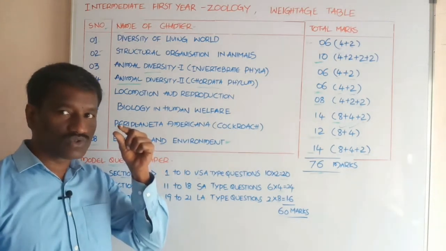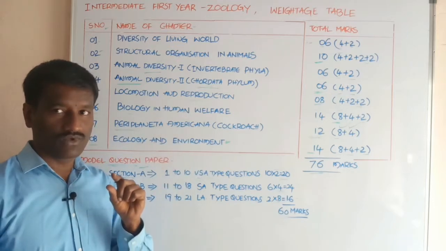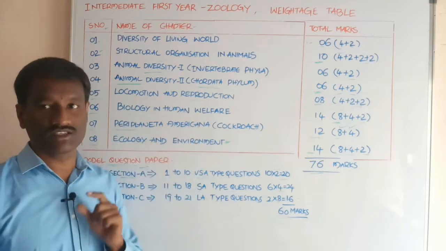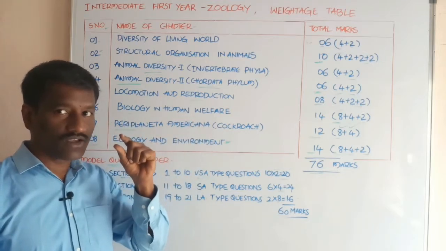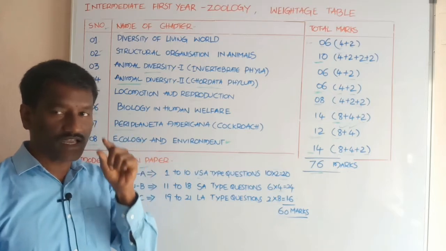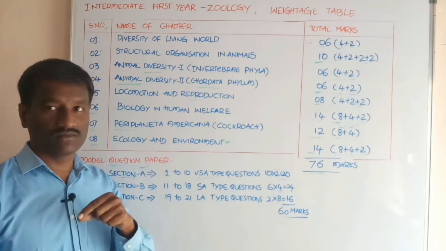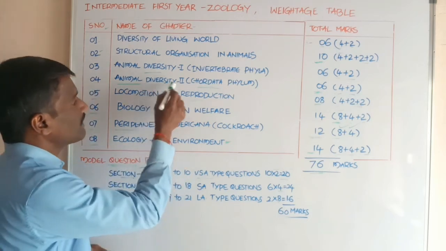Animals show different types of characters. Animals show different variations. These animals vary in size, shape, body build-up, body organization. Okay, students, this is about animal diversity 1.